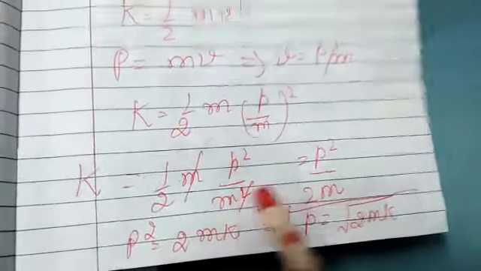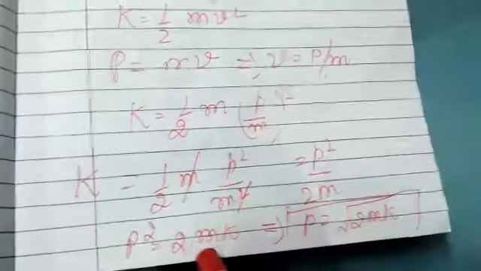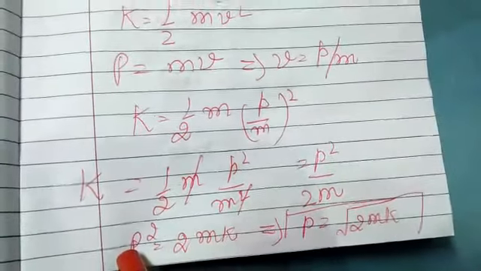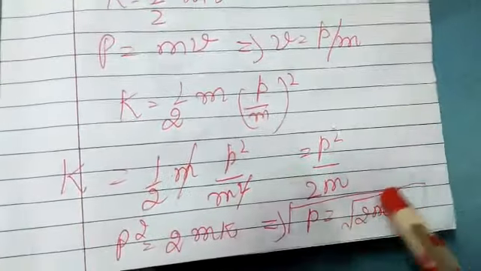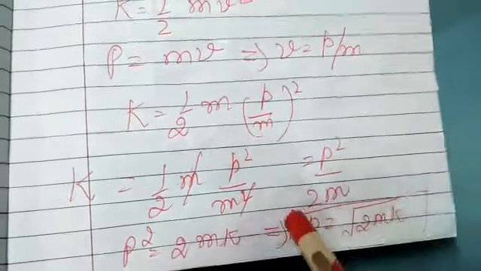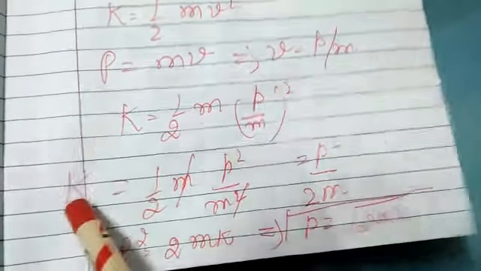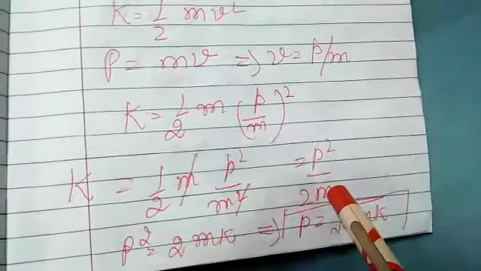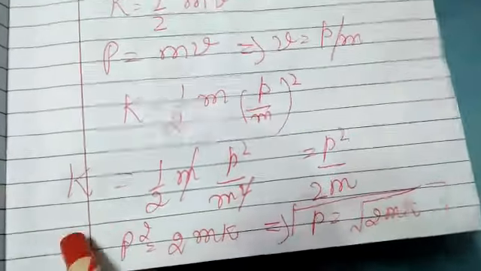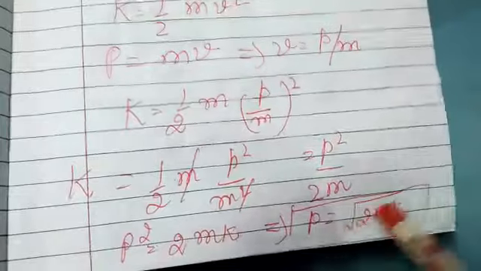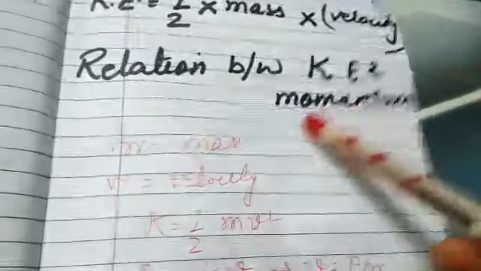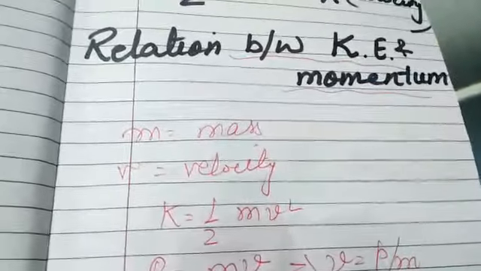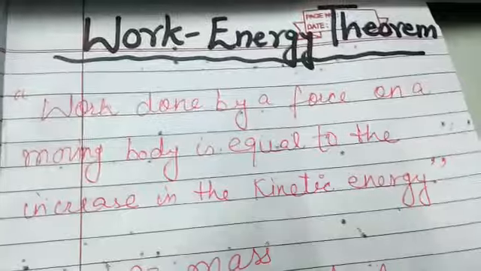So p square is equal to 2m, taking it to the other side, we get 2mk, and from here when we take the square root on both sides, p is equal to square root of 2mk. So this is the relationship. Either you write k is equal to p square upon 2m, or you can write p is equal to square root of 2mk. Both are the relationship between momentum and kinetic energy, and this is very important.